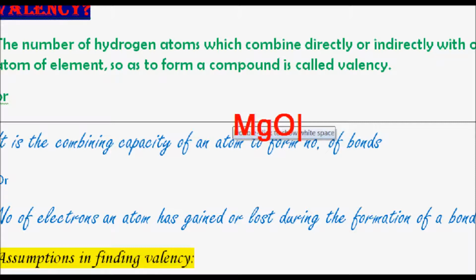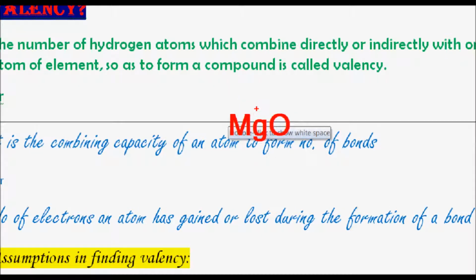In magnesium oxide, oxygen is combining with 1 magnesium. According to the definition, it is double the number of oxygen atoms with which an element is combining. So magnesium is combining with 1 oxygen, therefore double the number of oxygens means it will be 2. So magnesium's valency is 2.